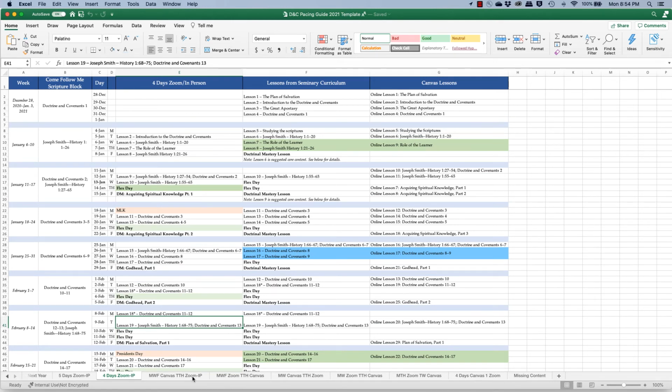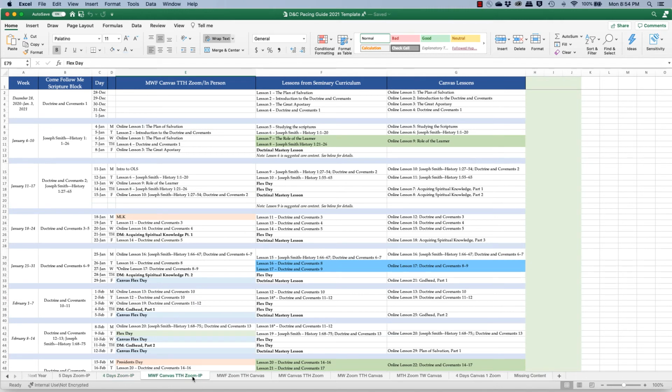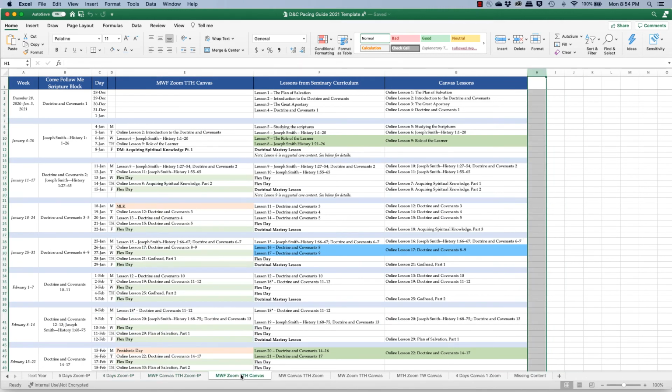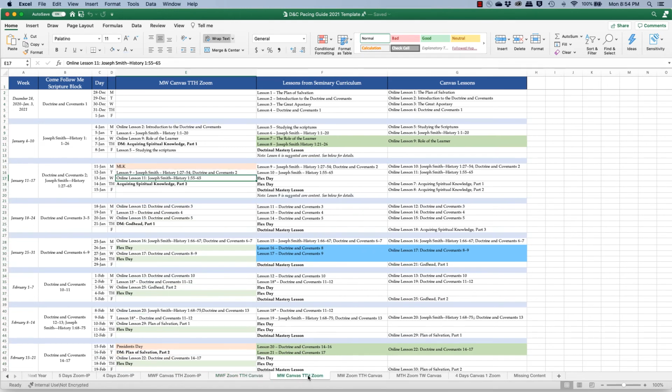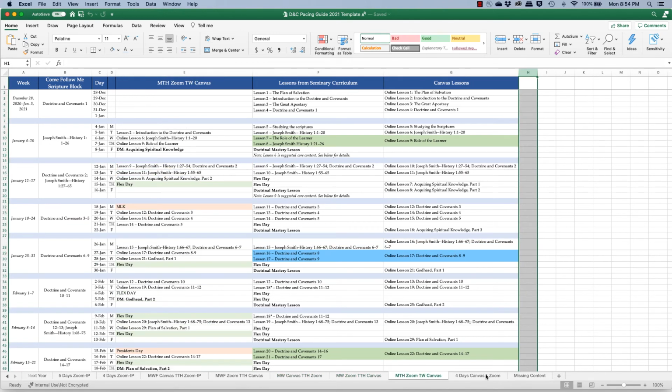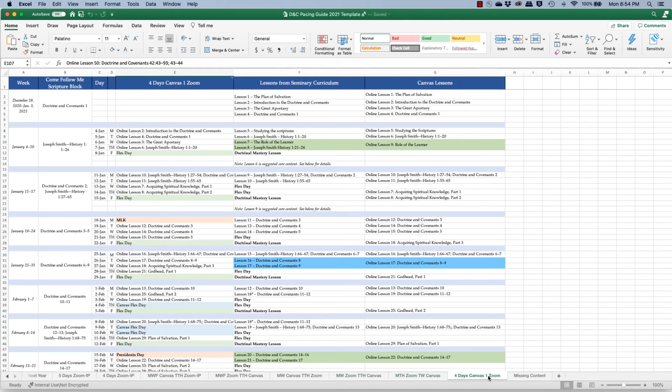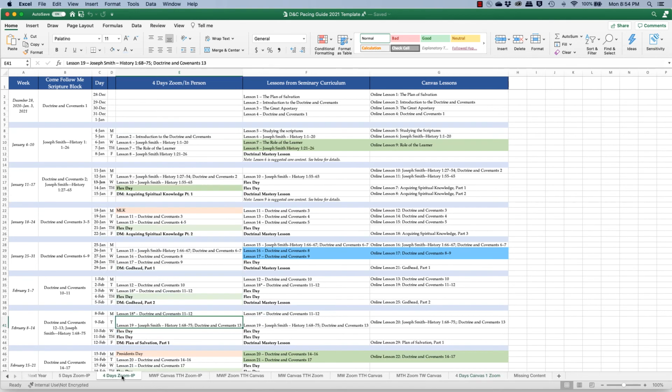Now, for those of you that are using the Canvas lessons, here's a Monday, Wednesday, Friday Canvas and a Tuesday, Thursday Zoom. Here's a Monday, Wednesday, Friday Zoom and a Tuesday, Thursday Canvas. 4 days a week, Monday, Wednesday Canvas, Tuesday, Thursday Zoom, and 2 other 4-day options. And then if you're 4 days in Canvas and 1 day in Zoom, this is a potential option for you there. You can take a look at whichever one best fits your local needs, but I want to make you aware of some things with each of these.